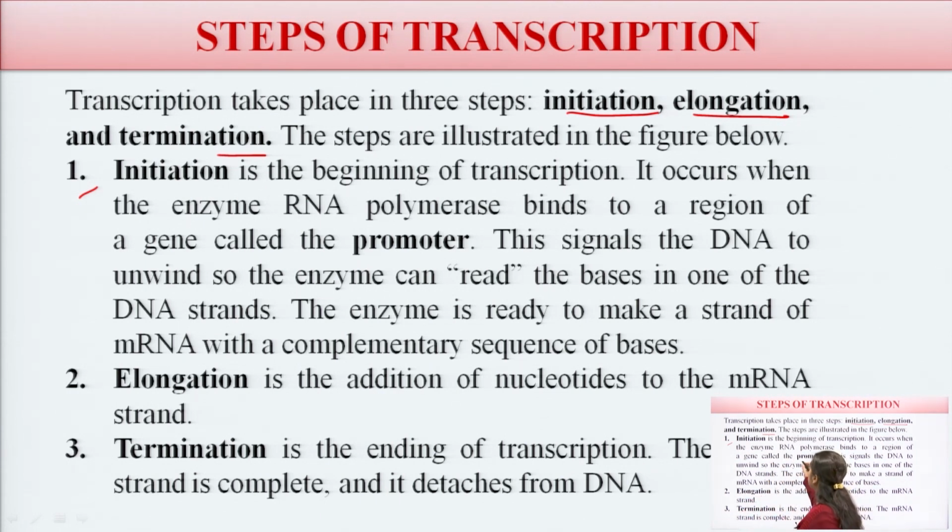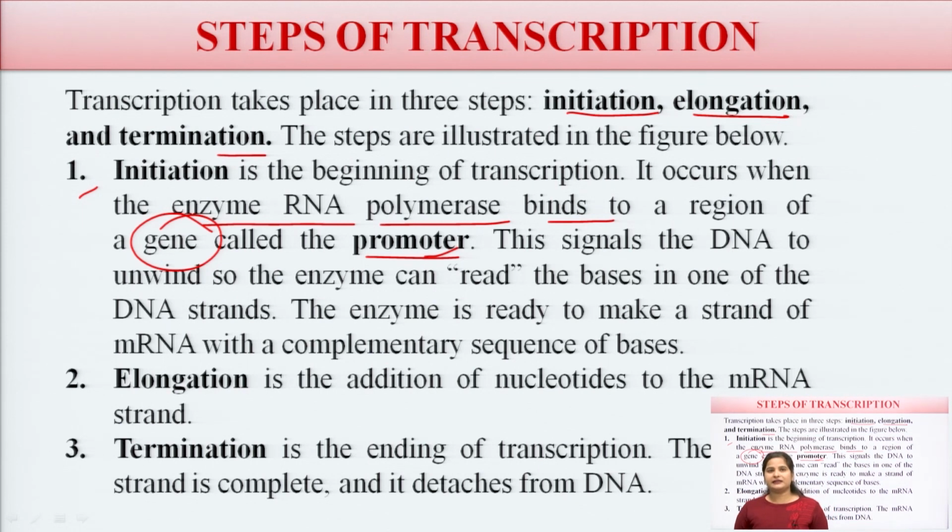Always remember that in the initiation phase, the enzyme RNA polymerase binds to the region of the gene called the promoter, and this signals the DNA to unwind the DNA strand, and the enzyme is ready to make the strand of mRNA with the complementary sequence of bases.